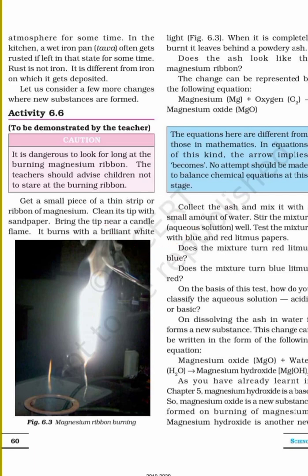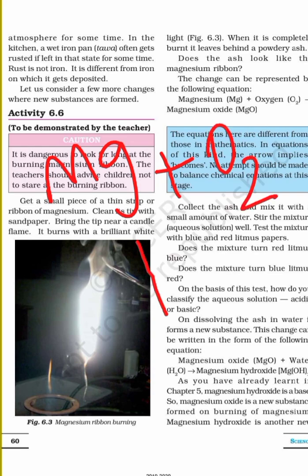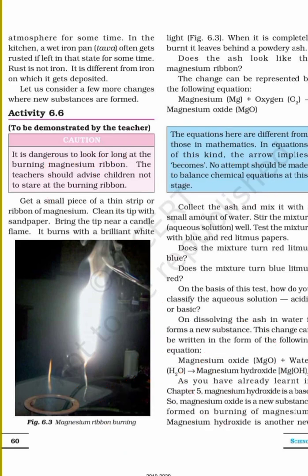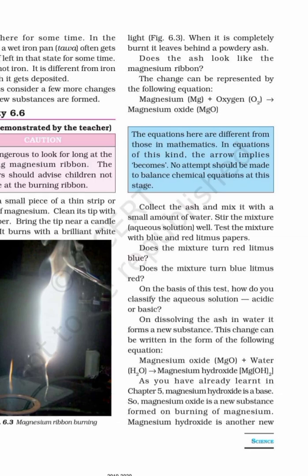It is a peculiarity of magnesium. So magnesium plus O2 gives you MgO, which is magnesium oxide. This white flame is formed when magnesium oxide is formed. Understood? So this is about magnesium oxide.